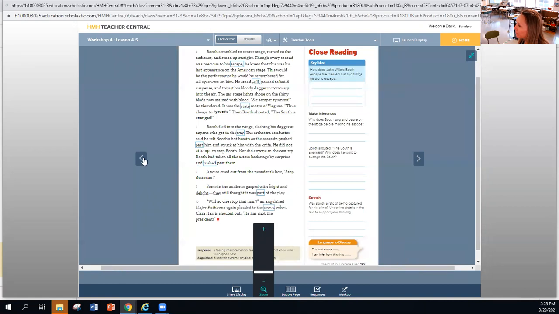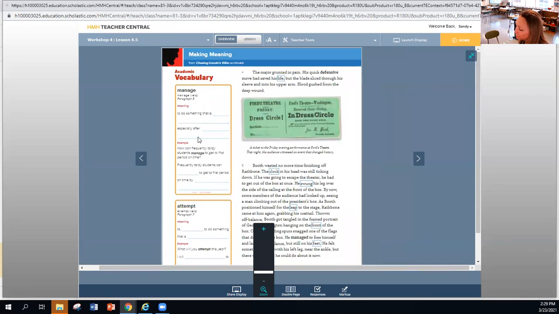So let me reread these pages too. The major grunted in pain. His quick defensive move had saved his life. But the blade sliced through his sleeve and into his upper arm. Blood gushed from the deep wound. Booth wasted no more time finishing off Rathbone. The clock in his head was still ticking down. If he was going to escape the theater, he had to get out of the box at once.